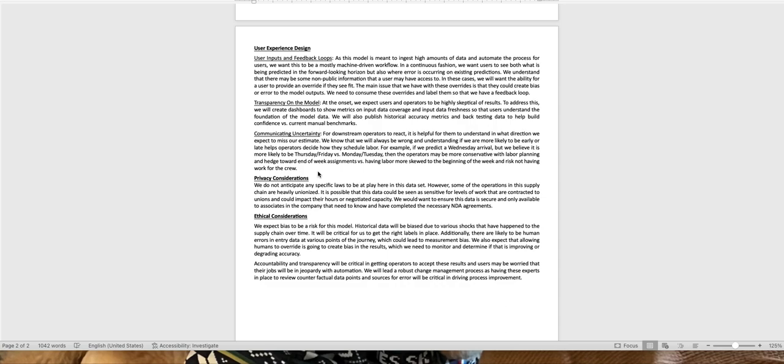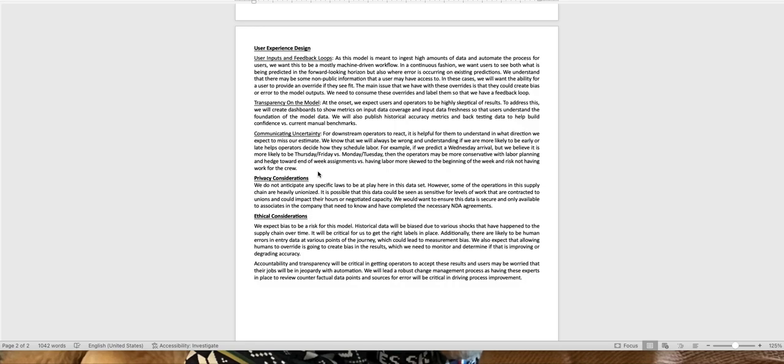From a user experience design perspective, thinking about the user inputs and feedback loops, it's meant to ingest high amounts of data and automate a process. So we want this to be a mostly machine-driven flow. We want this to be in a continuous fashion.